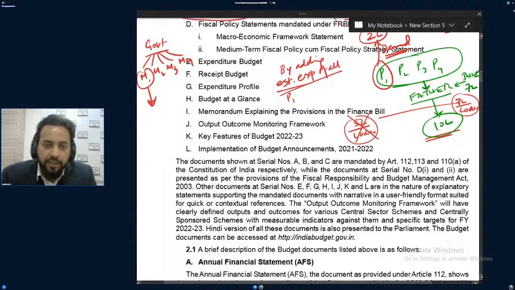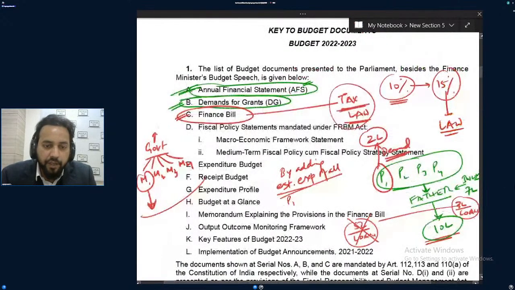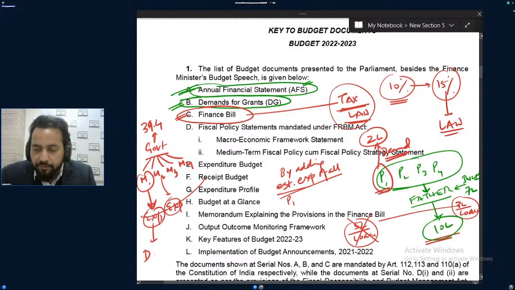By adding all these demands, the government is coming to that picture, 39.4 lakh crore. By adding the estimated expenditure they will demand, as P1 was demanding from the father, likewise the ministry will be demanding from the government. So this will be called demand for grants. Got it?